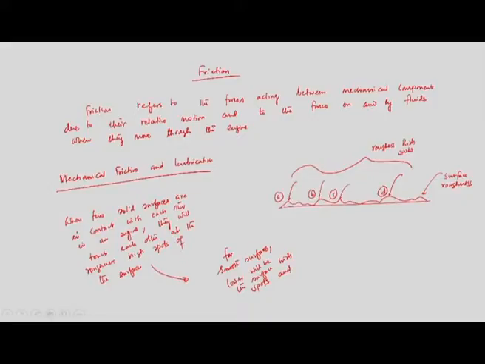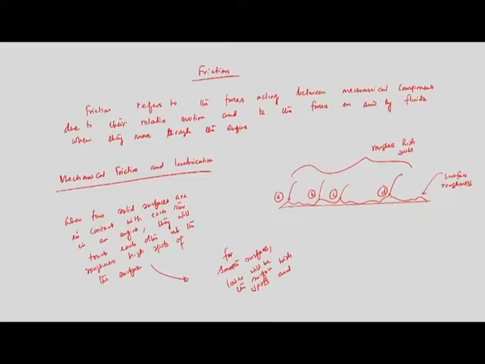If we have a smooth surface, which is very difficult to have, I mean it is very difficult to have an atomistically smooth surface, but we can reduce the surface roughness, and if we have a relatively smooth surface, then the surface high spots will be less.